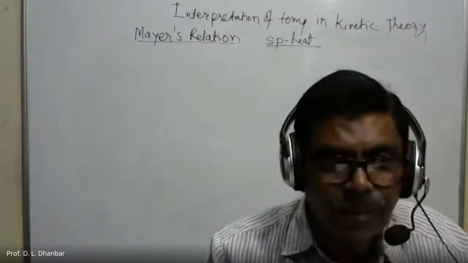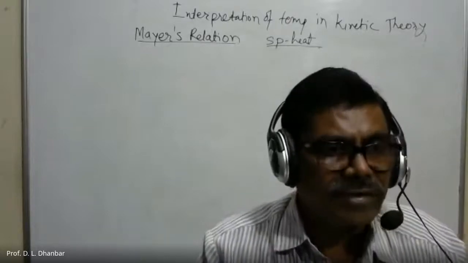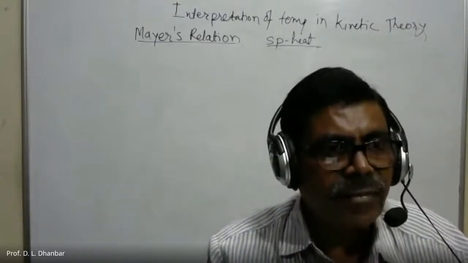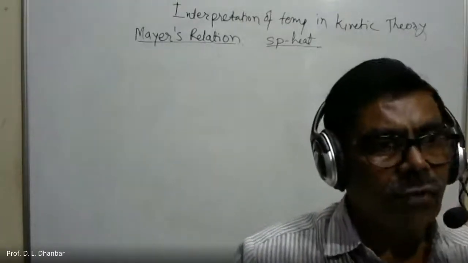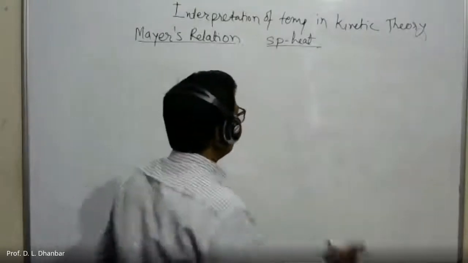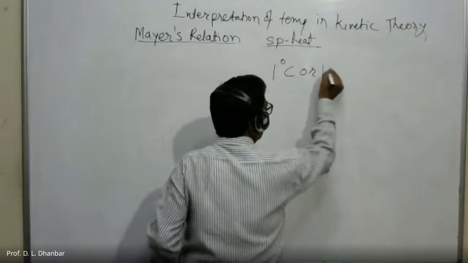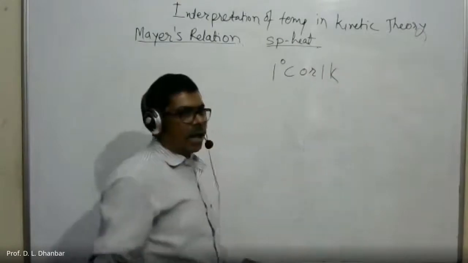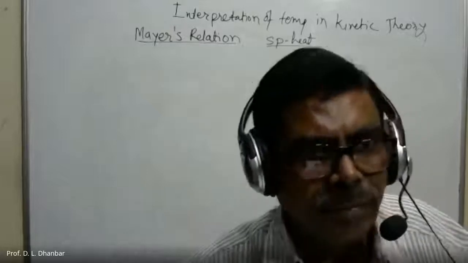This specific heat of a substance or gas can be defined as the quantity of heat energy required to raise the temperature of a gas or substance through 1 degree Celsius or 1 Kelvin. Okay? That is called the specific heat of the substance.